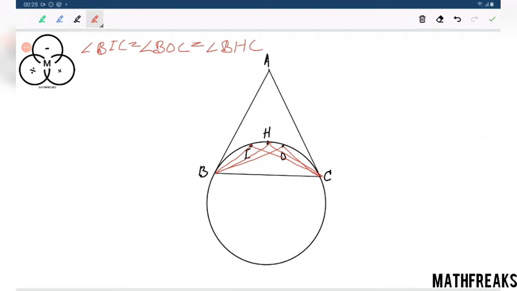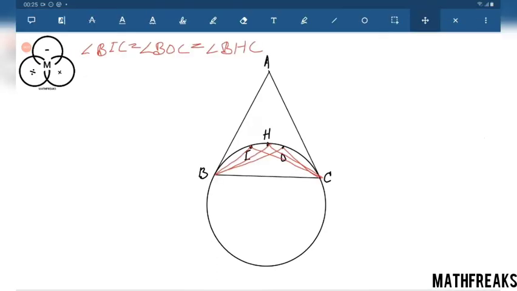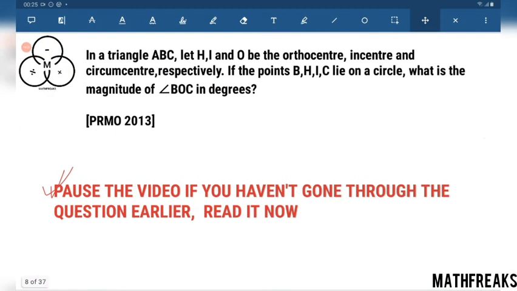Now comes the question of how we are going to compute this further. We have to use the knowledge of these centers of circles. O is the orthocenter, incenter, circumcenter. Can we have a relation with the circumcenter like that?